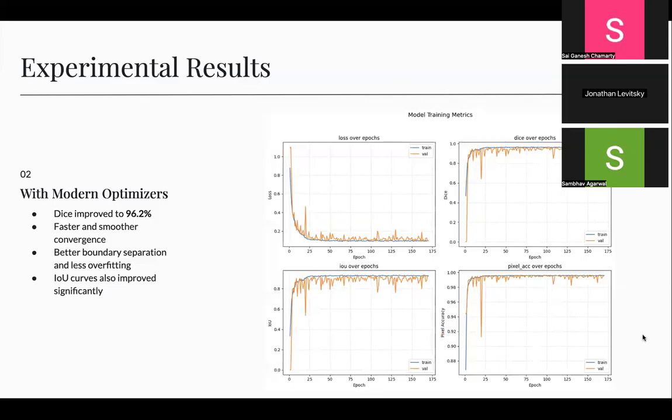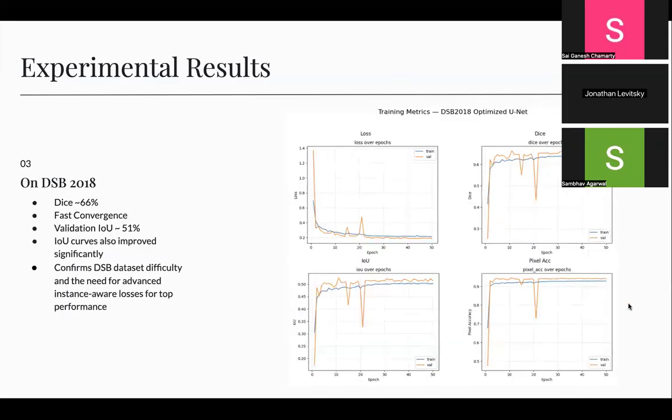Comparing that to the model with modern optimizers, you can see the Dice score improved to 96.2%. And it also had faster and smoother convergence, most importantly. And the IOU curves improved as well. On the DSB 2018 dataset, we only trained it for 50 epochs due to limited compute. And as you can see, the IOU curves and Dice score are just around 51 to 66%, which shows the DSB dataset is pretty hard.